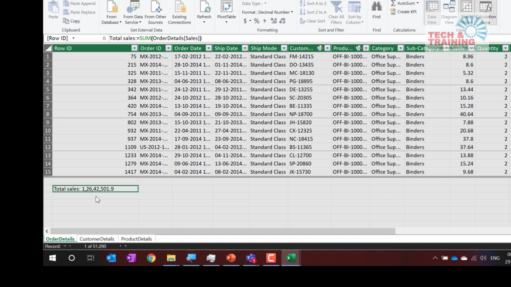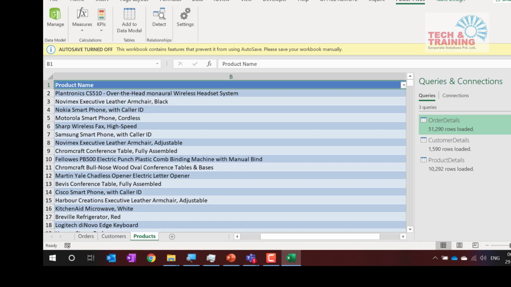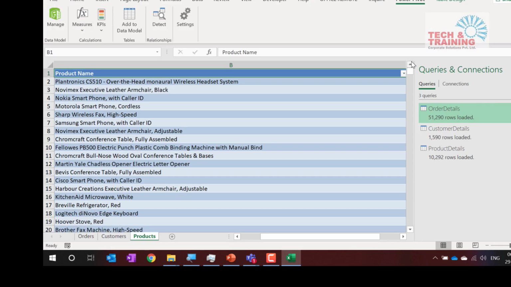Now similarly, I need to get total profit, the sum of total profit. I'm going to talk about total profit outside, just in case we are not working in this window, how do we get the total profit here? So let's say we have done this entire formula. Now I close this bracket, and what I'm going to do now is create a pivot table report. Now how do I create a pivot table report?